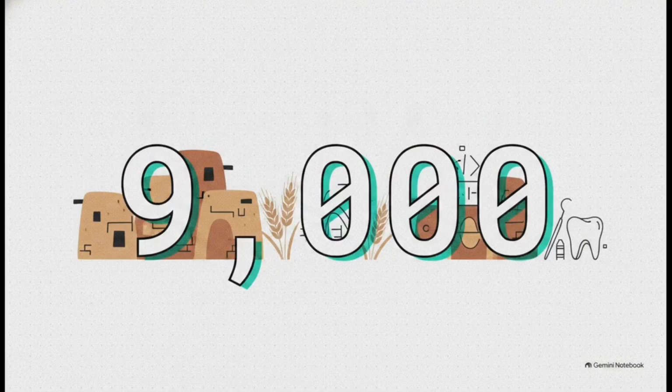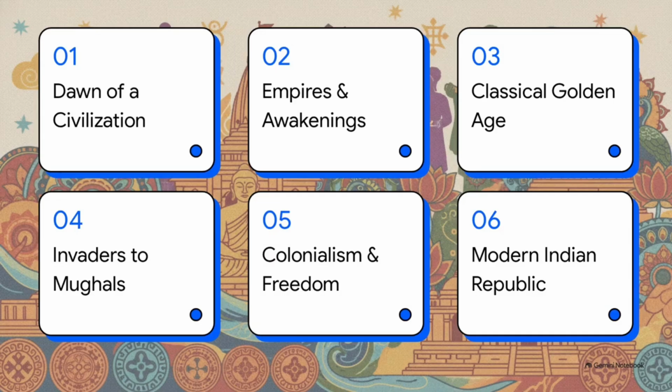Now, what's really interesting about this slide is the sheer contrast. We're jumping from literal spacecraft on the moon back to exactly 9,000 years ago. Long before highways, long before modern technology, early farmers at a place called Mehrgarh in present-day Balochistan were busy building some of the region's very first communities. They lived in mud brick houses, they were figuring out how to grow wheat and barley, and honestly, archaeological evidence even suggests they practiced an early form of dentistry. How wild is that?